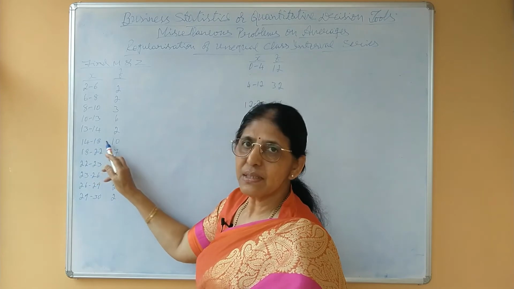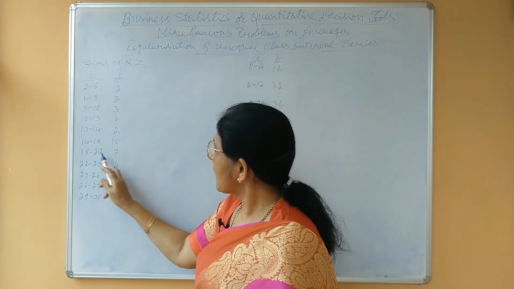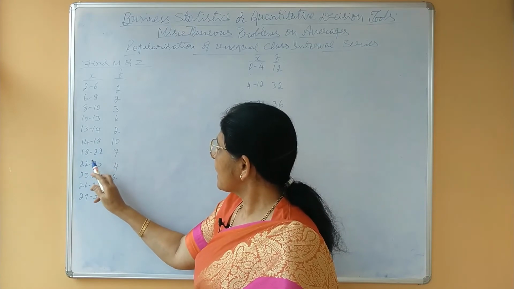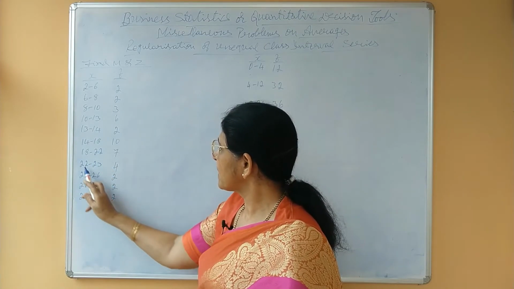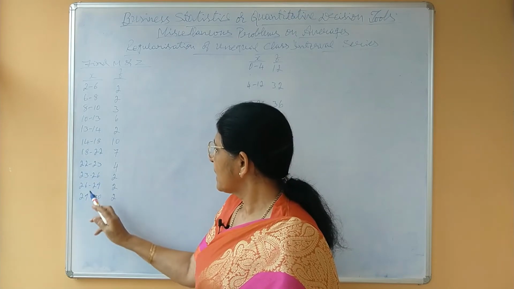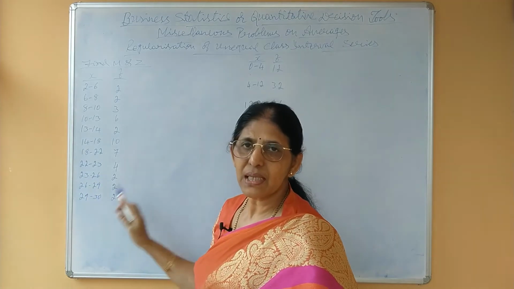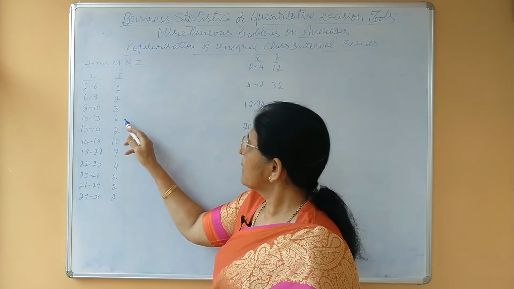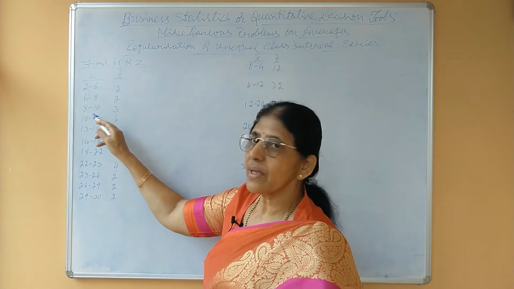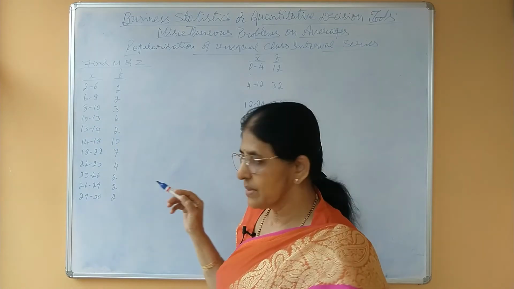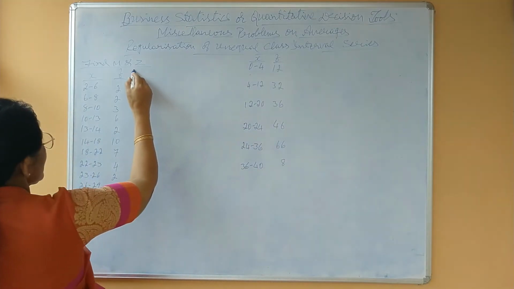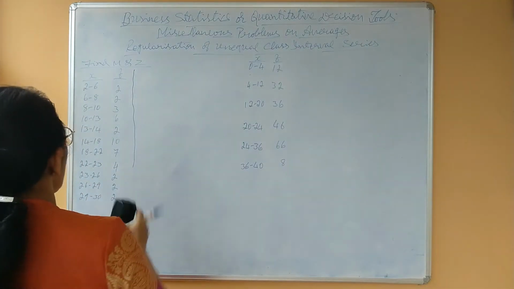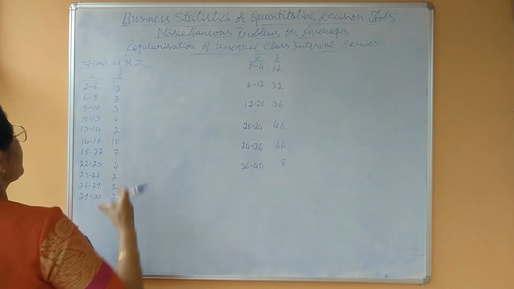Then 14 to 18 you have to return as it is. Then 18 to 22, class interval is 4, return as it is. Then next class must be 22 to 26. You have to combine these two. Then 26 to 30, like this. Now when you combine the classes, we have to combine the frequencies of corresponding classes. Means here when we regularize the classes, we have to take the classes like this.